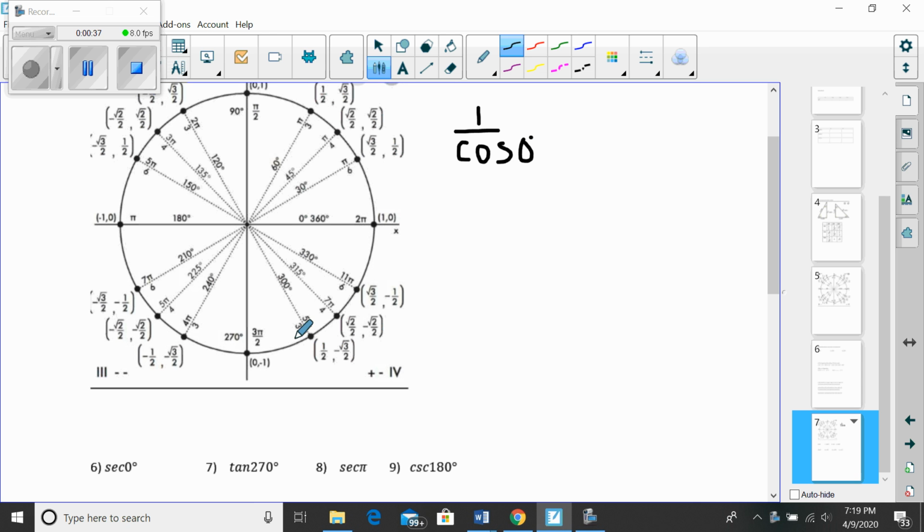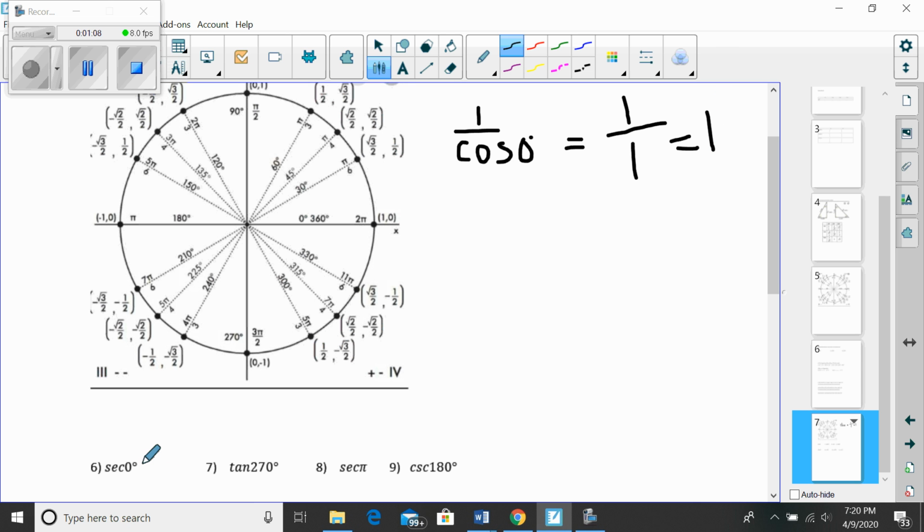Okay, so this first line are the quadrantal angles, right? Most of them are in degrees, a couple of them are in radians, but we should just recognize pi is 180 degrees. Okay, so cosine of 0 is, we come here to 0 degrees, cosine is x, so that would be 1 over 1, right? Obviously 1.